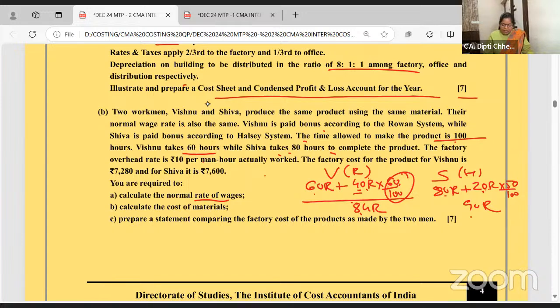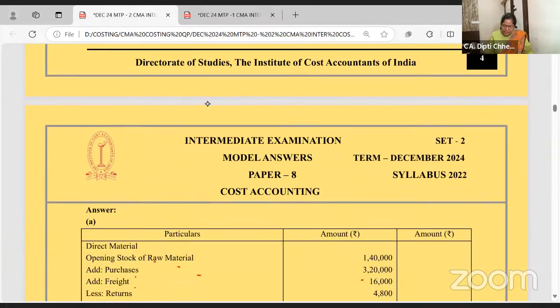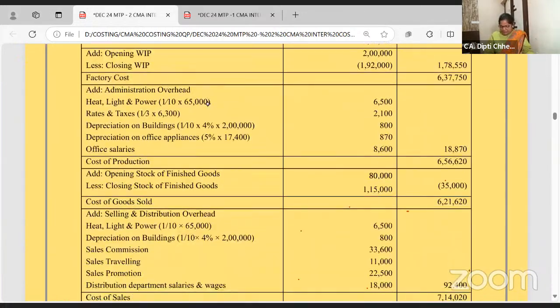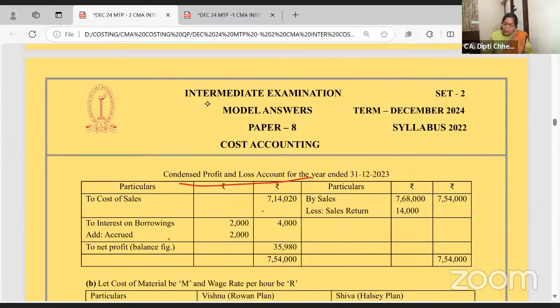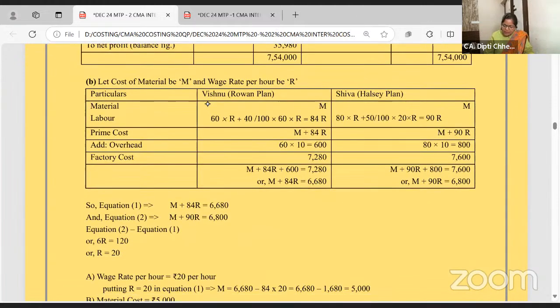Now, factory overhead rate is 10 per hour and you know how to calculate total factory. Now you can just make the equation and complete it. Same two problems, am I right? We have done it. Material, let it be M. Labor 84 hour and 90 hour. Overhead they have given 16 to 10, 18 to 10. Factory cost they have given.